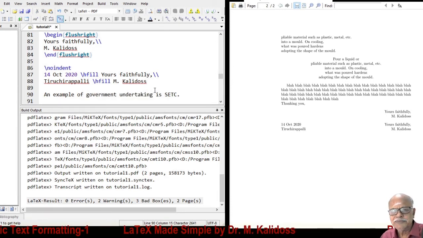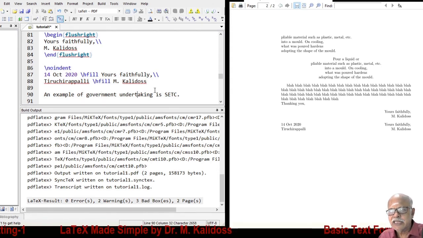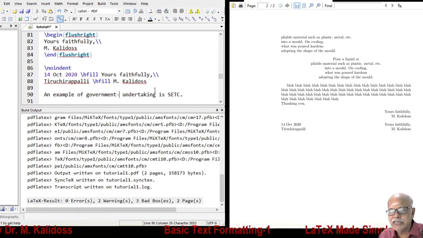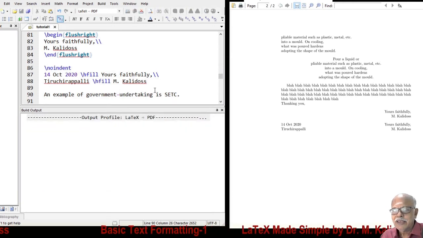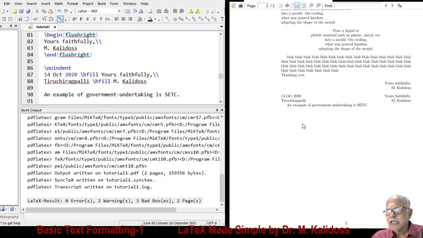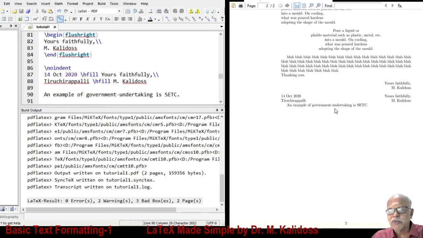That means government is a noun. Undertaking is also a noun. You cannot type two words, two nouns together unless, of course, they are joined together by means of a hyphen. In that case, you have an example of government-undertaking is SETC.